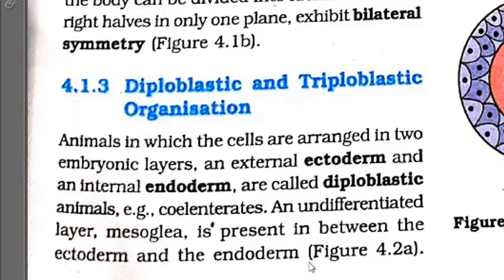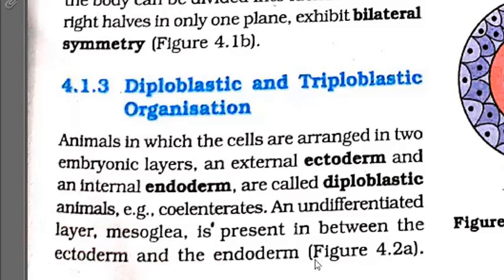Here you have to understand that for 1 mark, a question can be asked to define mesoglea. What is mesoglea? It is an undifferentiated layer present in between the ectoderm and endoderm in the case of diploblastic organization. It is known as mesoglea, and the example is coelenterate.